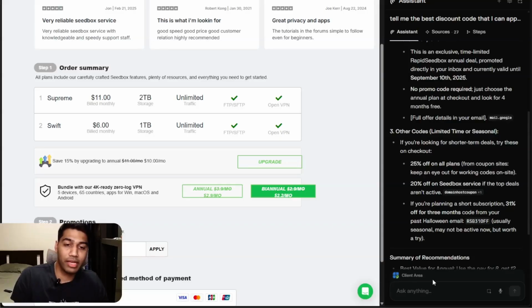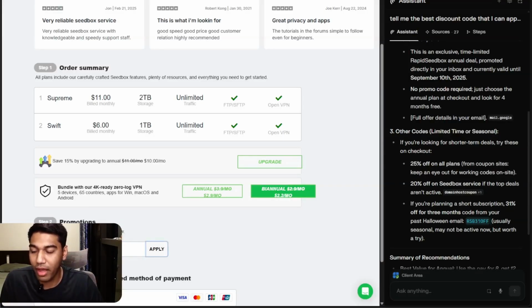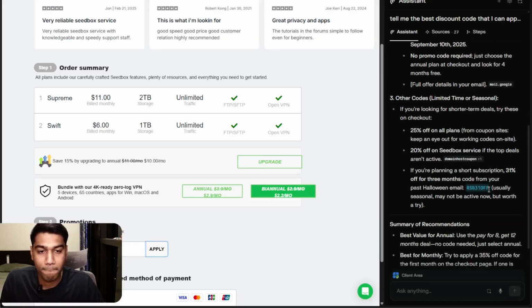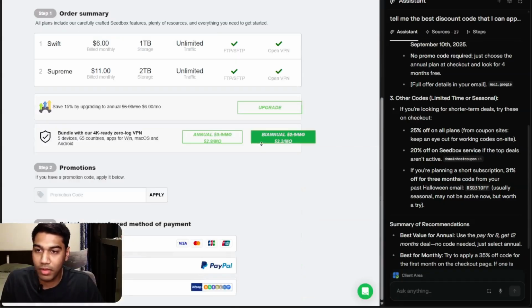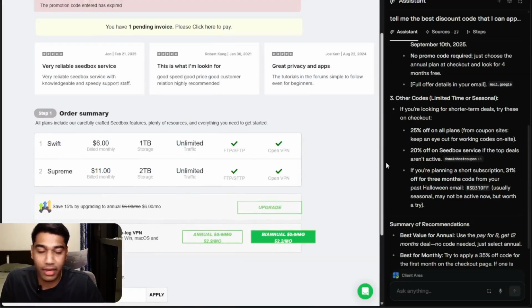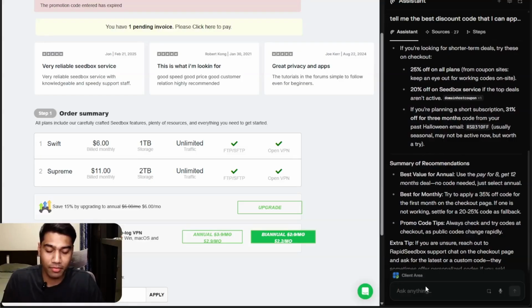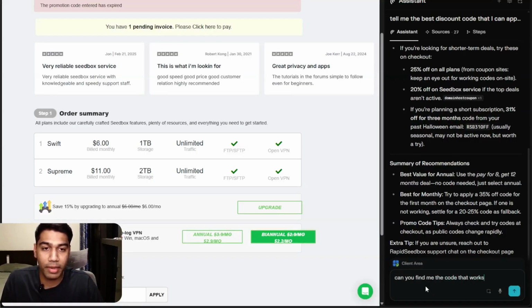The best thing that I can do is I can just say, you see there are options like RSB31 off as a promo code, or I can even say very simply, and if it does not work, that's fine, I can ask it: can you find me the code that works? Keep testing codes out by taking over the browser.